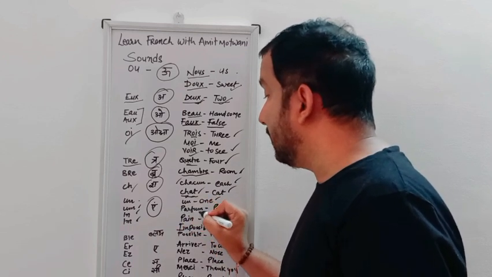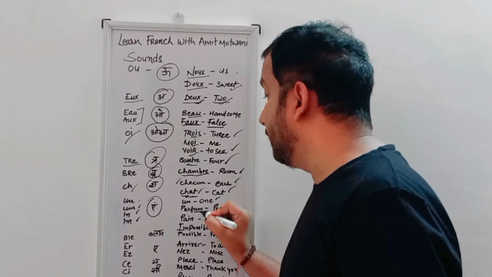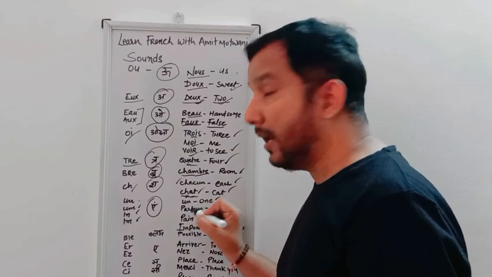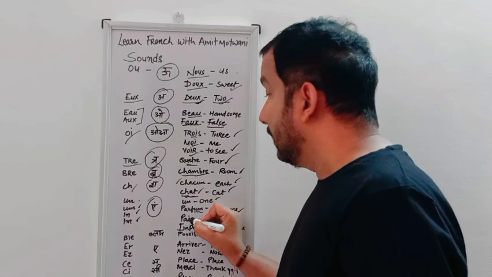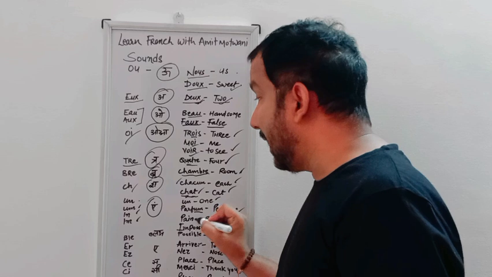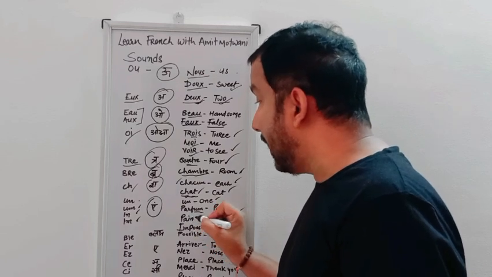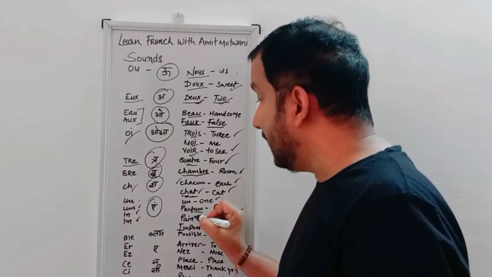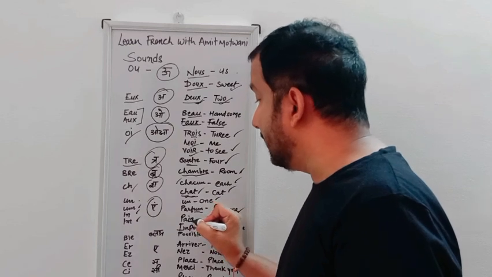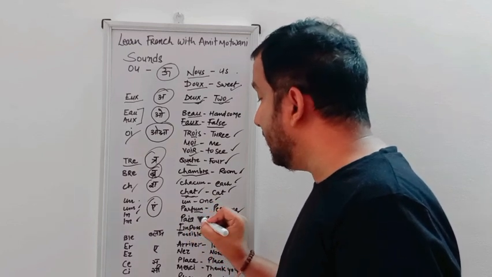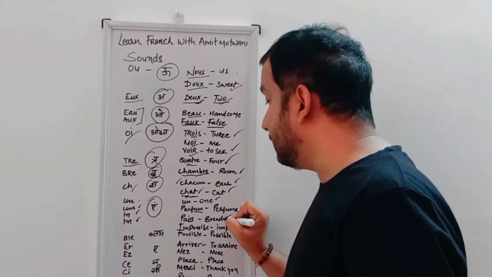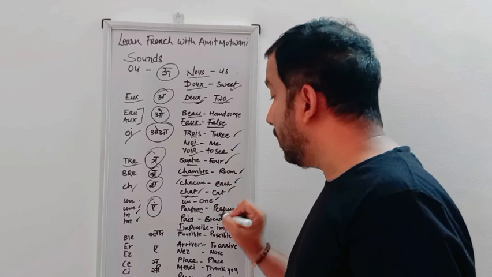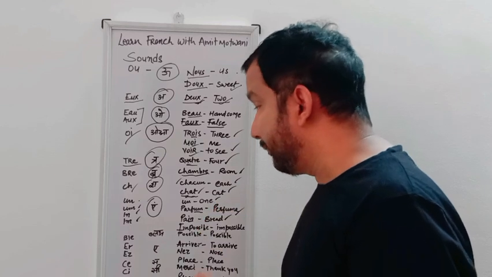Parfum, we use U-M, parfum, P-A-R-F-U-M. Parfum means perfume. Here we are using I-N, pain, P-A-I-N, pain. Pain means bread. In English we say bread, but in French we call bread pain.